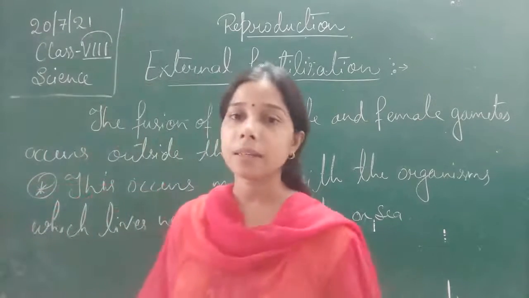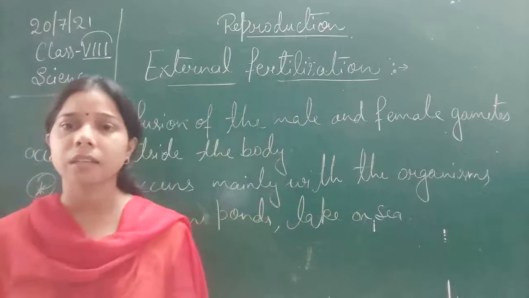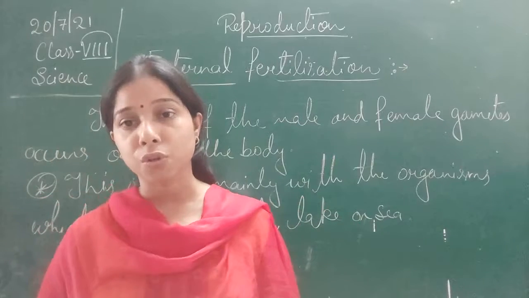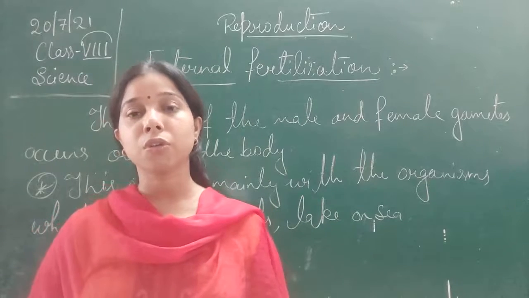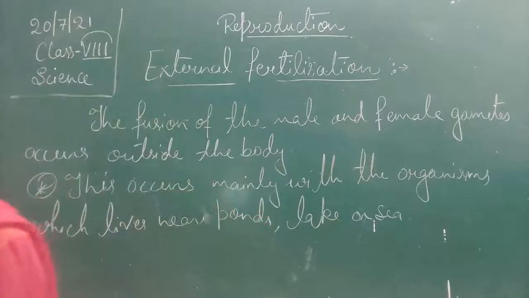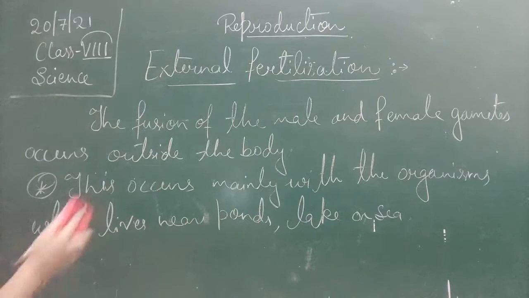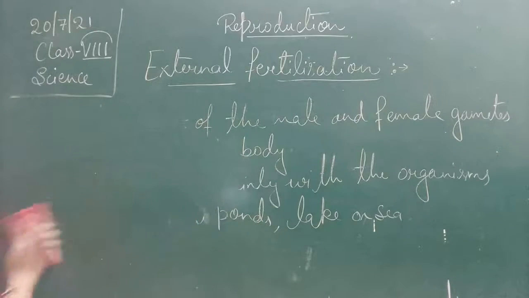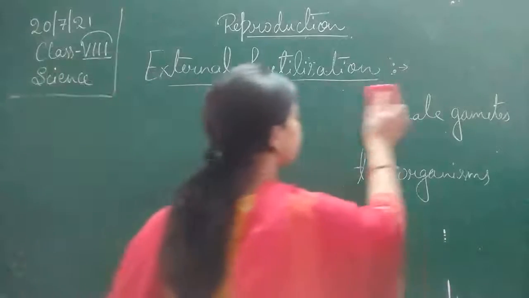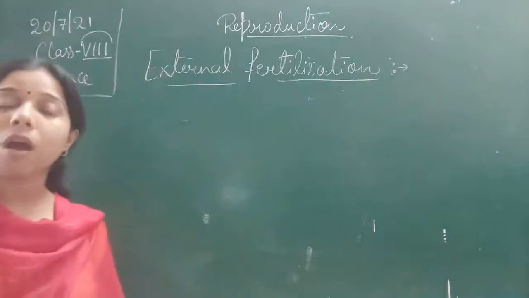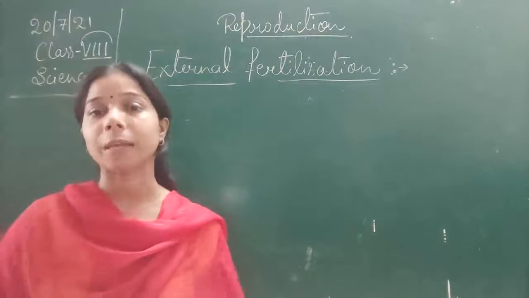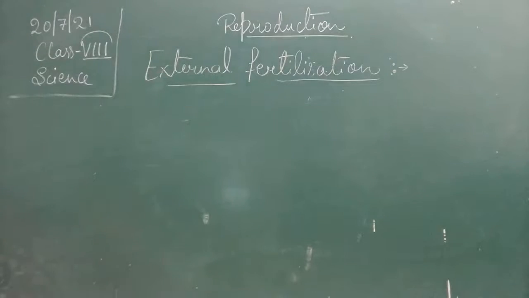So, if we want to understand the external fertilization, let us see how frogs show the external fertilization. Because frogs are organisms which perform external fertilization. Let us see the frog, students. Basically, the organism which shows external fertilization releases the sperm and ova outside the body, and the fusion takes place outside the body itself. It is in the water.